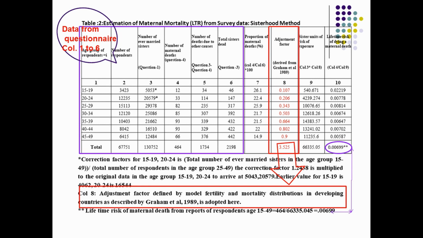Then coming to the next column, number 7, which is the proportion of maternal mortality deaths. That proportion is multiplied by 100, which will give a figure that is easy to understand. That is column number 4 divided by column number 6, multiplied by 100, which will give you column number 7.